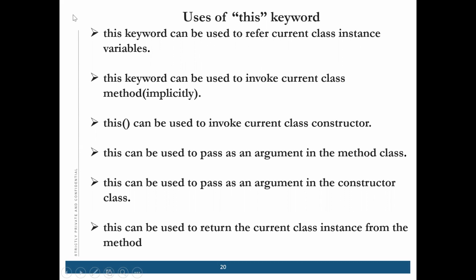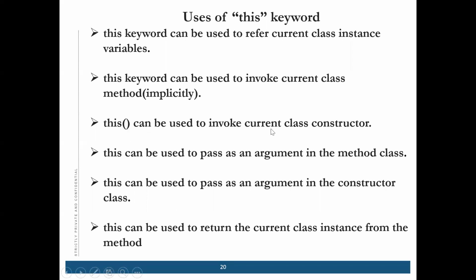So these are all instance variables. This keyword can be used to invoke the current class method implicitly. We'll do it one by one, otherwise you get confused.